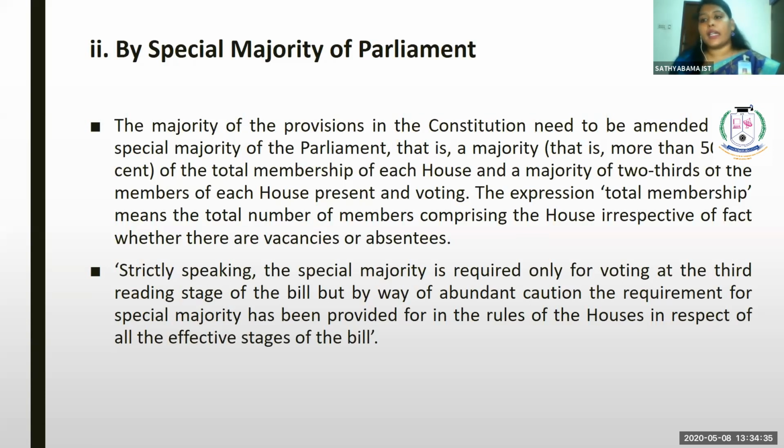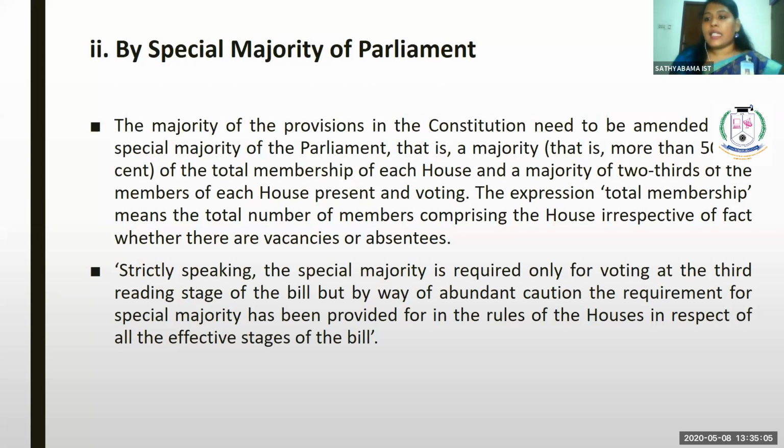So special majority is nothing but at least 50% and the 2/3 majority should accept the bill passed by the Parliament in case the Parliament is going to amend the major provisions in the Constitution. The expression total members means the total number of members comprising the house, irrespective of whether there are vacancies or absentees.